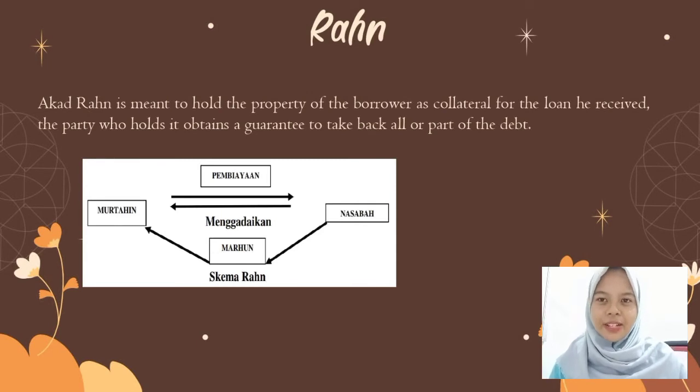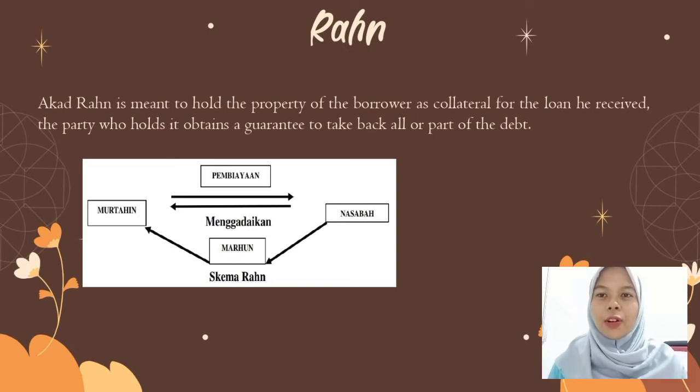Entering the fifth discussion, namely regarding the rahn contract. Rahn is meant to hold the property of the borrower as collateral for the loan he received. The party who holds it obtains a guarantee to take back all or part of the debt. With this agreement, Pegadaian holds movable goods as collateral for the customer's debt.